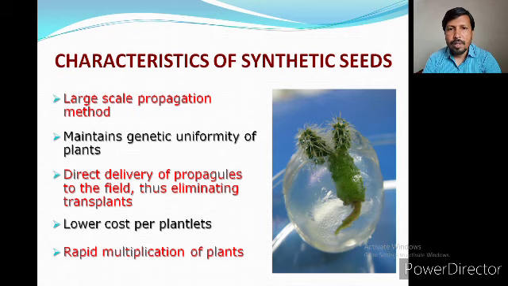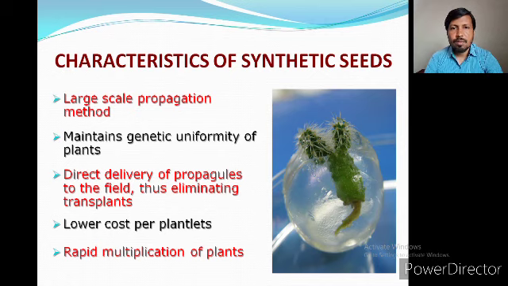Then direct delivery of propagules to the field, thus eliminating transplants. The artificial seeds are made in the laboratory, and without any kind of limitation we can directly sow them in the field. That's why we say direct delivery of propagules in the field, thus eliminating transplants.